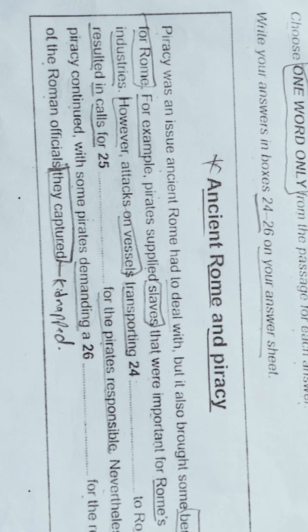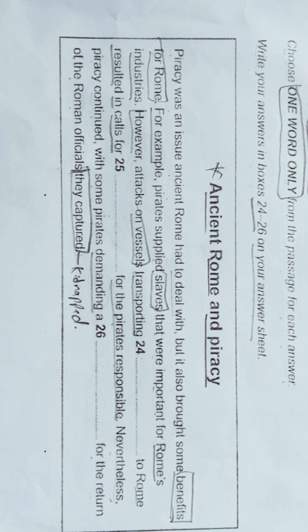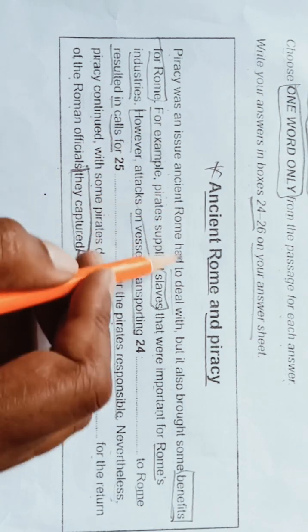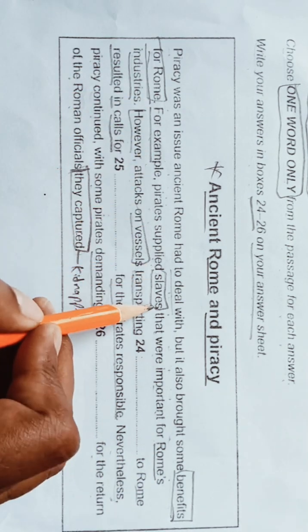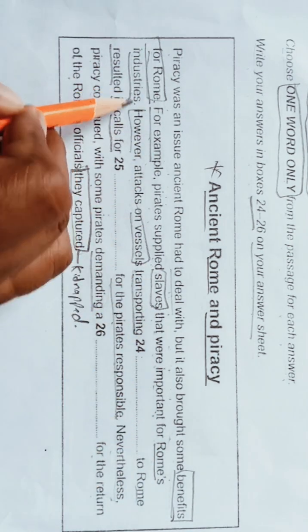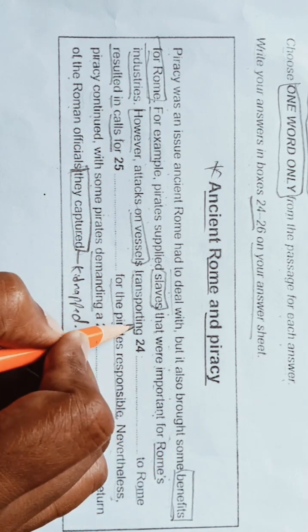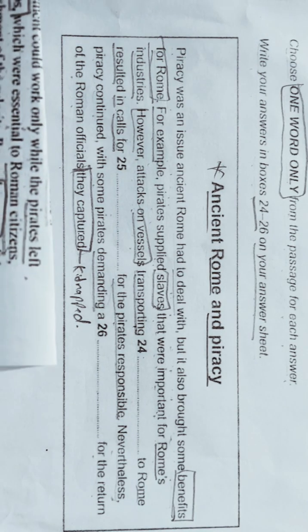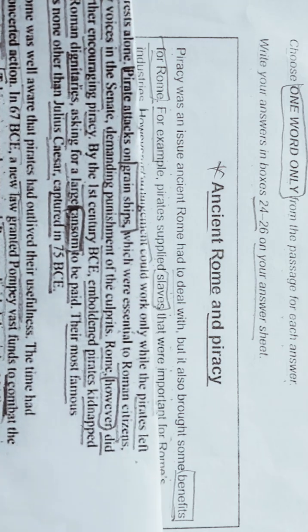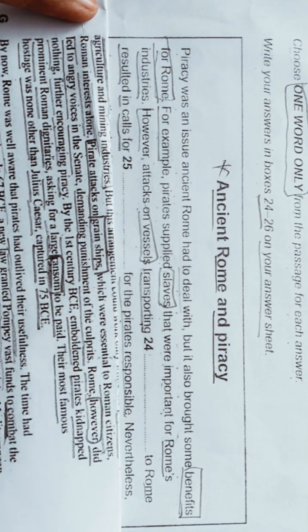So now only the summary is remaining. So let's quickly read it. Piracy was an issue ancient Rome had to deal with, but it also brought some benefits for Rome. For example, pirates supplied slaves, yes, that were important for Rome's industry. However, attacks on vessels transporting. So we have seen this.